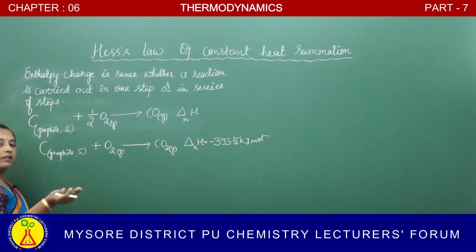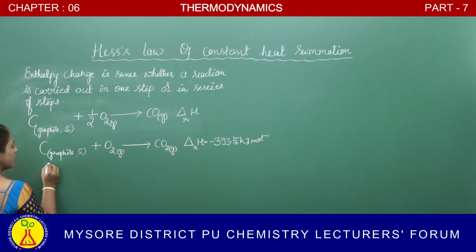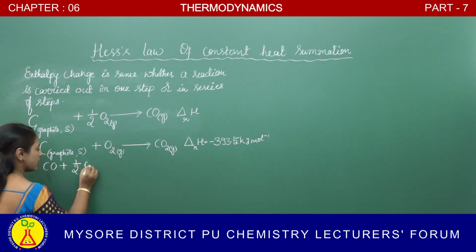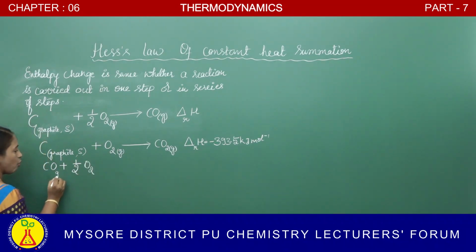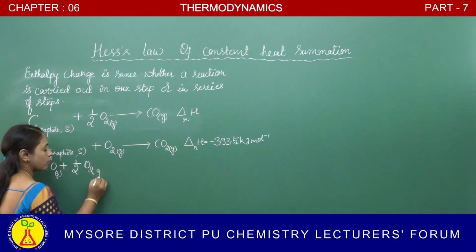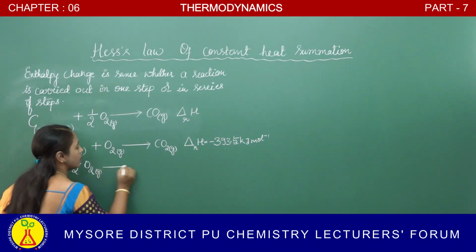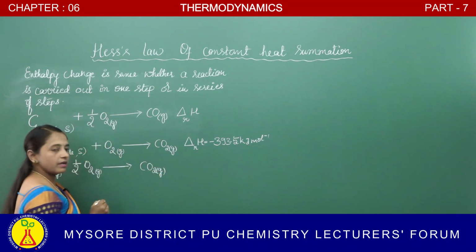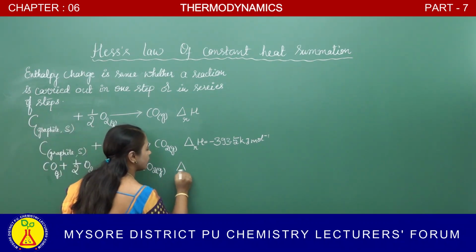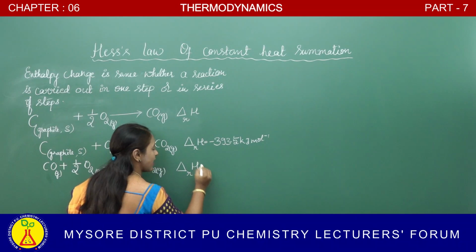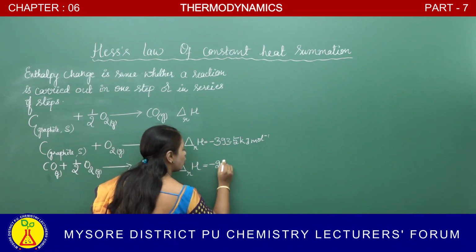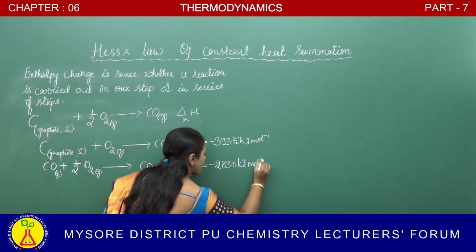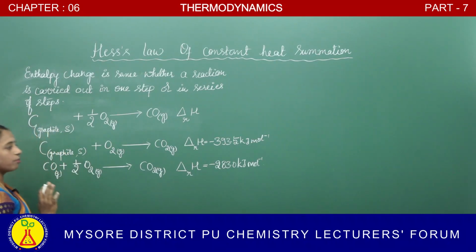Similarly, let us consider one more reaction: carbon monoxide, in a gaseous form, combines with oxygen, also in a gaseous form, and gives rise to carbon dioxide in a gaseous form, where the enthalpy change for this reaction is minus 283 kilojoule per mole.